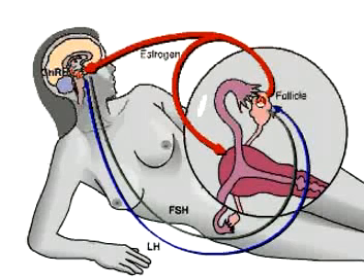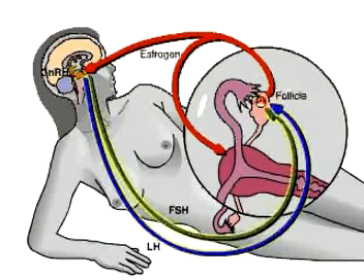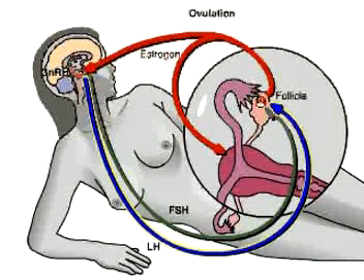Estrogen level reaches a peak just before the midpoint of the cycle. Now response of the hypothalamus and pituitary to estrogen reverses. The higher level of estrogen actually stimulates the hypothalamus to signal the pituitary to secrete a burst of FSH and LH. It is the burst of LH that triggers ovulation on about day 14 of the cycle.